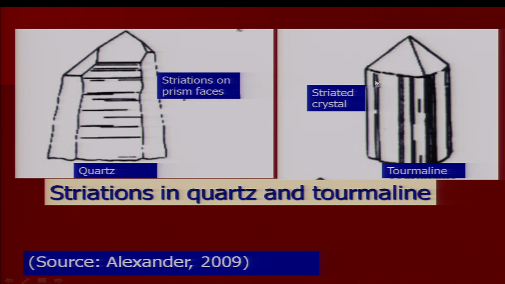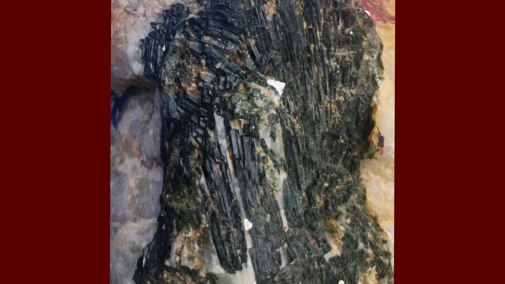Striation means on this prismatic surface of the tourmaline crystal, these ridges or grooves are developed. These dark black colored grooves alternately developed, grooves and furrows developed over the prismatic face of a tourmaline. So, such structures are called striations.